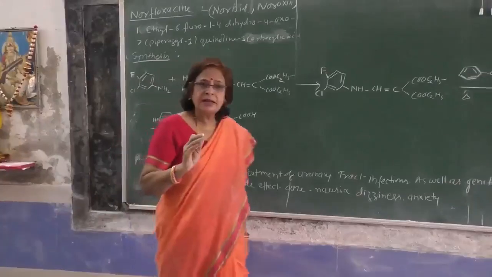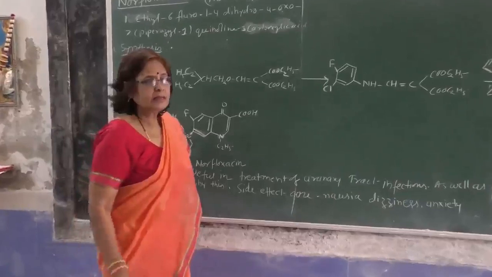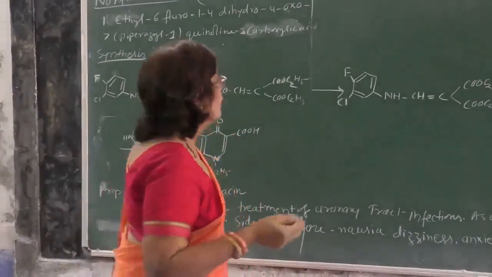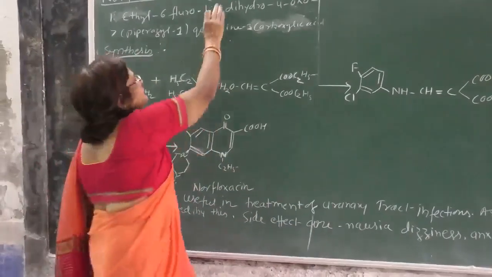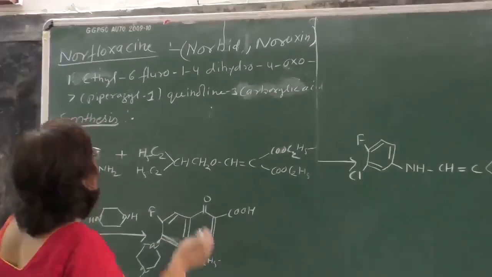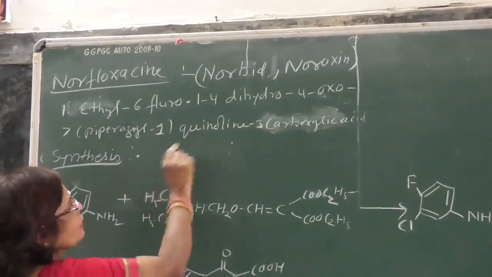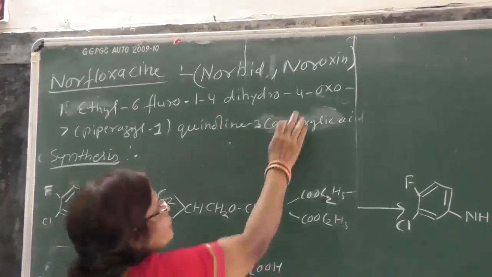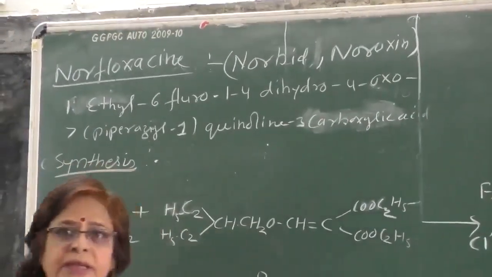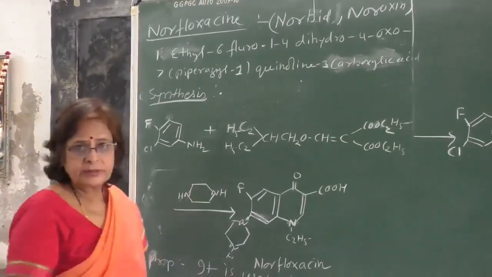Now the second antibacterial drug is norfloxacin. Norfloxacin is also a quinoline drug, just like ciprofloxacin, and the trade name of this drug is Norvin or Noroxin, or some other name also. The chemical name of this compound is 1-ethyl 6-fluoro 1,4-dihydro 4-oxo 7-piperazine 1-quinoline 3-carboxylic acid. Hence it has a quinoline nucleus and these are the groups.